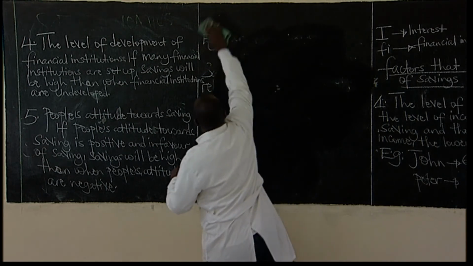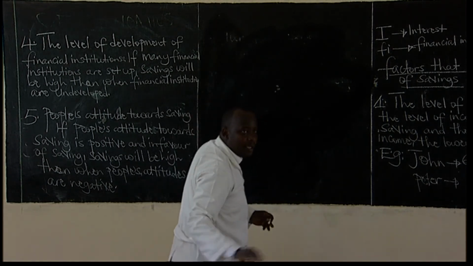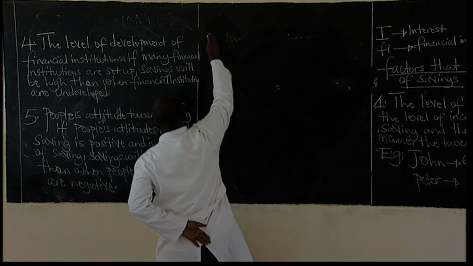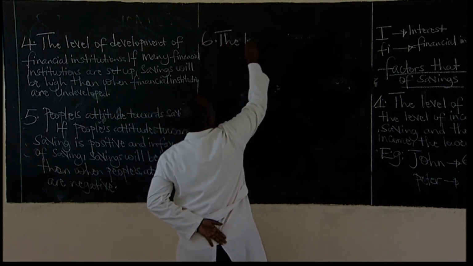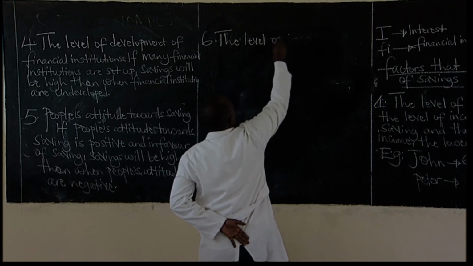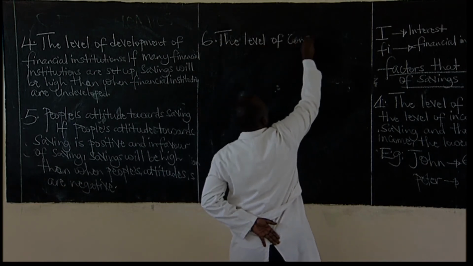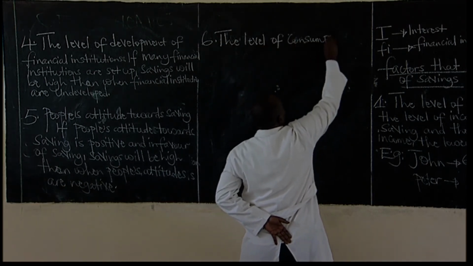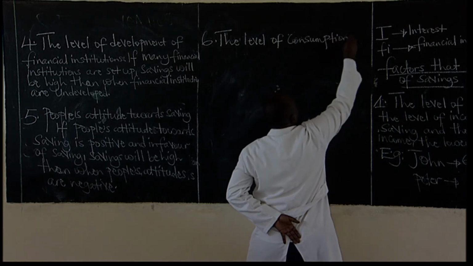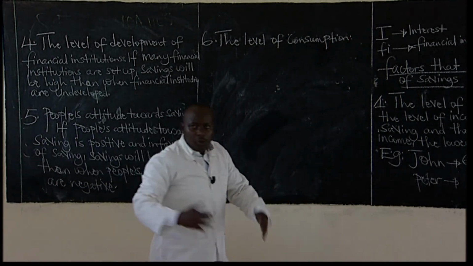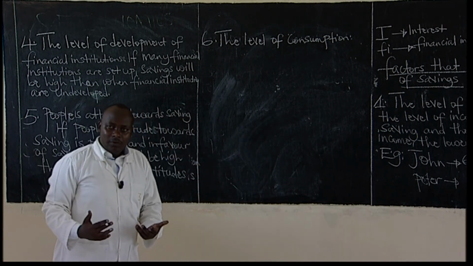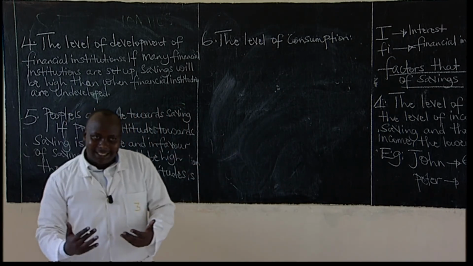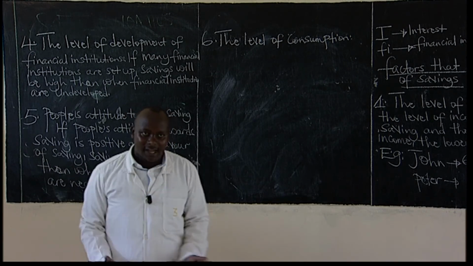Now, the next factor that affects the level of saving is the level of consumption. Learners, do you remember what we learned about consumption? We said that consumption is the act of using a good or a service.